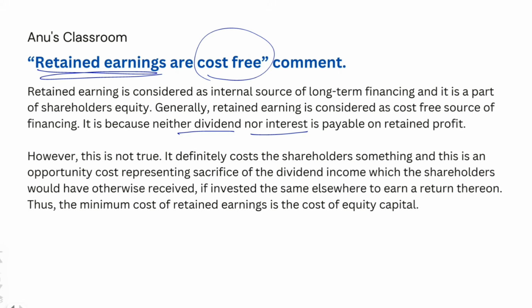So the cost of this retained earning is actually the opportunity cost that comes with it. Definitely, retained earnings cost the shareholders something. That is the opportunity cost, representing the sacrifice of the dividend income which the shareholders would have otherwise received, and if invested the same elsewhere to earn a return thereon. Thus, the minimum cost of retained earnings is the cost of equity capital.